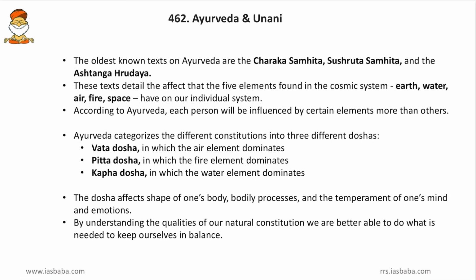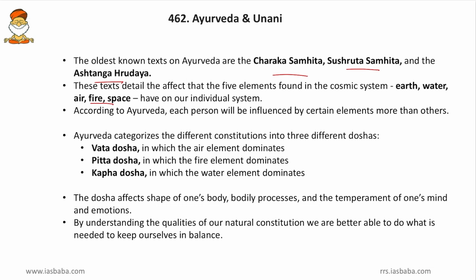Friends, the oldest known texts of Ayurveda are Charaka Samhita, Sushruta Samhita and Ashtanga Hridaya. So these are the 3 texts of Ayurveda. These texts detail the effect that the 5 elements found in the cosmic system, that is the Panchama Bhutas once again, the earth, water, air, fire and space, have on the body, and that is the basis of Ayurveda.